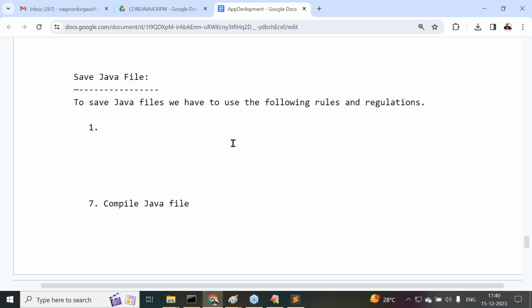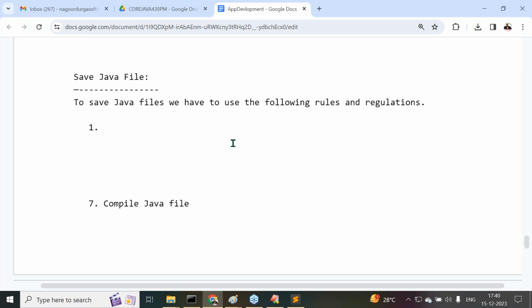If the present Java file contains any public class or any public abstract class or any public interface or any public enum, public class, public abstract class or public interface or public enum, if anything is public, then we must save the Java file with the public element name only.